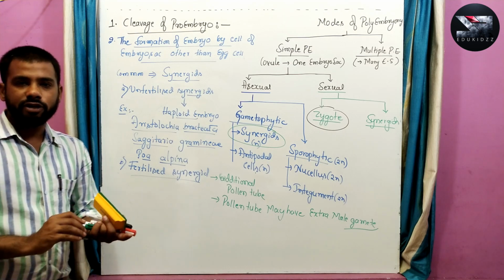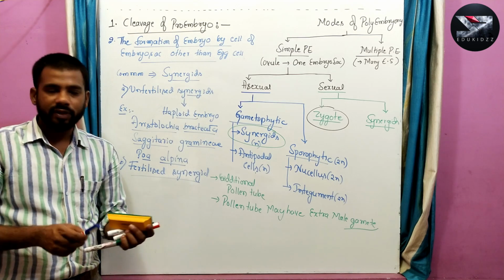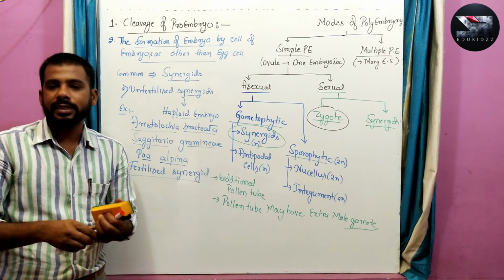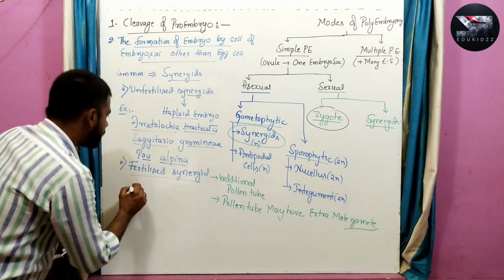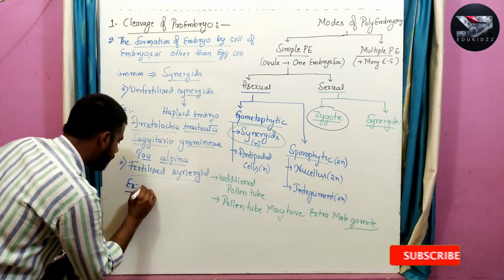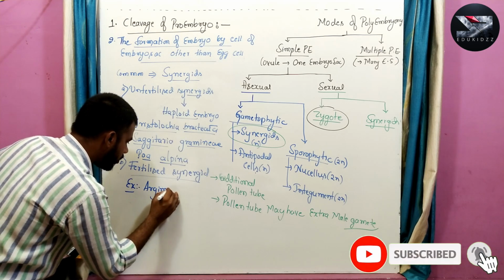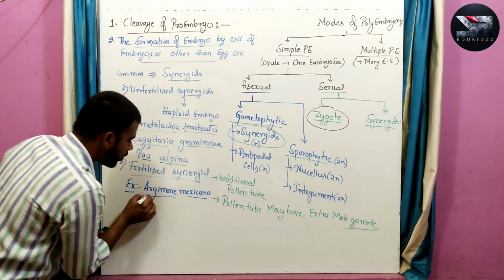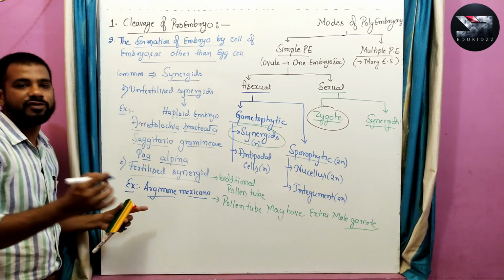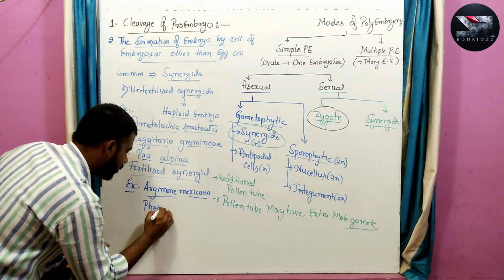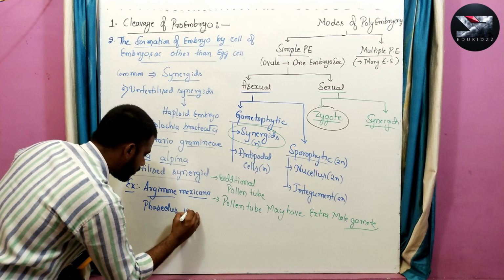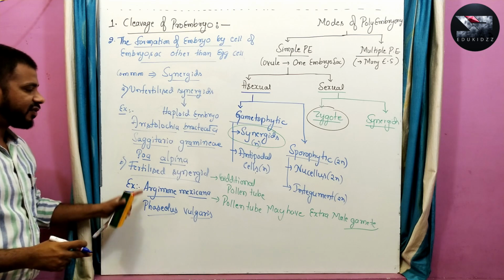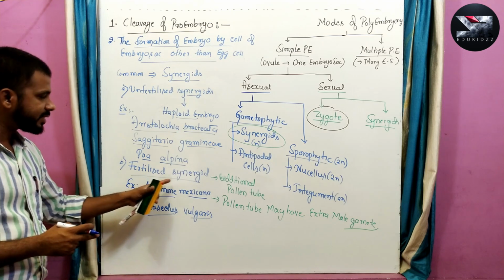The fertilized synergid gives rise to a diploid embryo. This type of polyembryony can be seen in plants like Argemone mexicana, and even in Phaseolus vulgaris. These are the two examples for polyembryony by fertilized synergids.